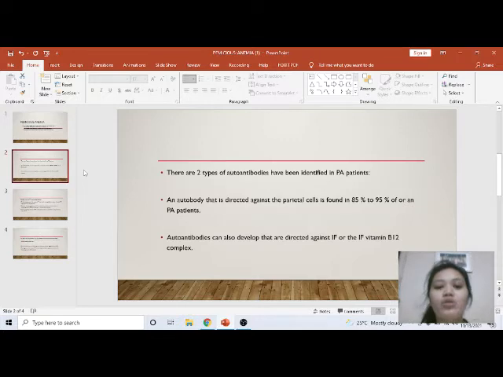There are two types of autoantibodies identified in PA patients. The first is an autoantibody directed against the parietal cells, found in 85% to 95% of PA patients. The second is autoantibodies directed against IF or the IF-vitamin B12 complex.